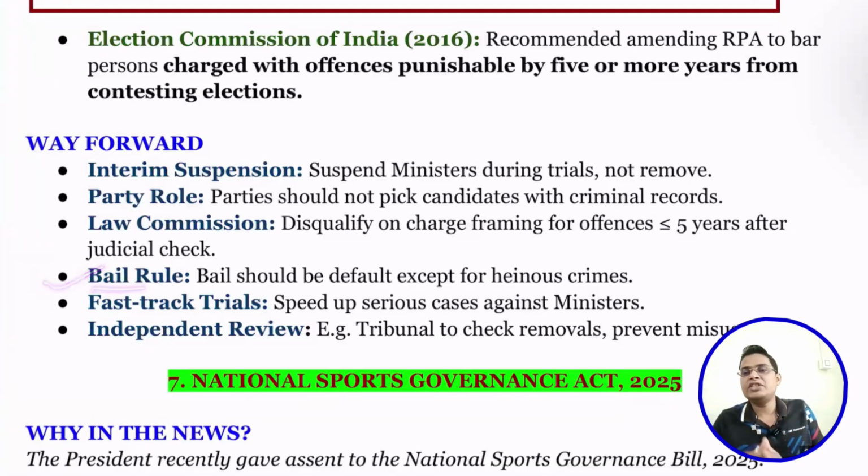So bail rule: we should make bail the norm, jail the exception. Only in case of heinous crime do we need to ensure jail. Fast track courts can be established so that we can conduct the trial and ensure whether this person really has any corruption or criminal activity or not. So next is independent review. A tribunal to check the removal and prevent misuse. Yes, we need a tribunal with retired Supreme Court judges to prevent any misuse of provisions.